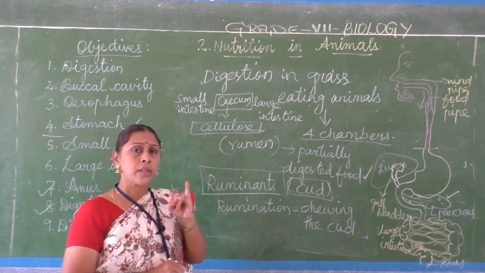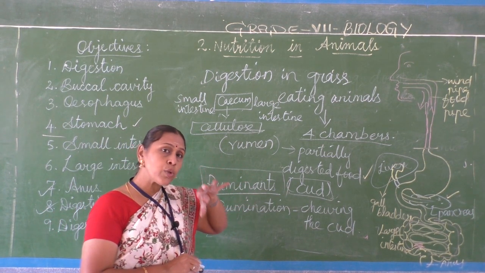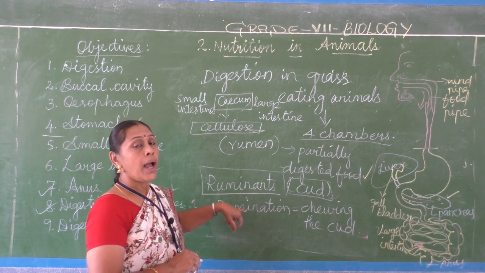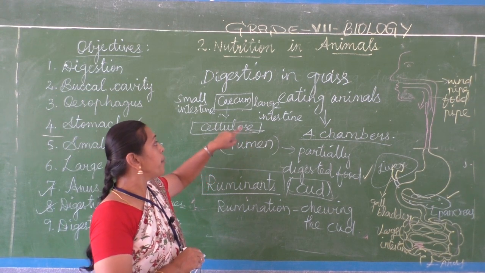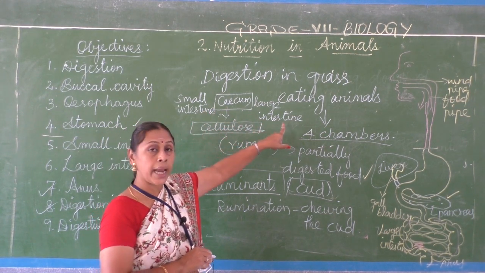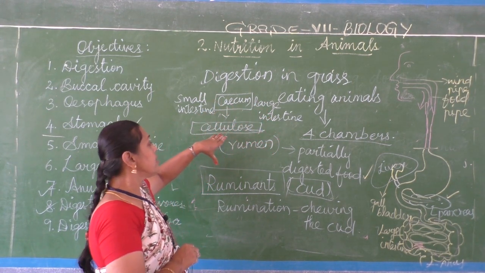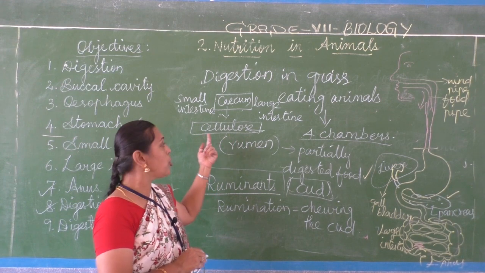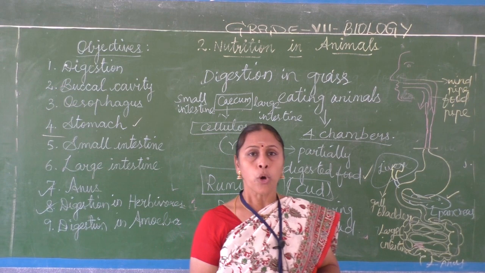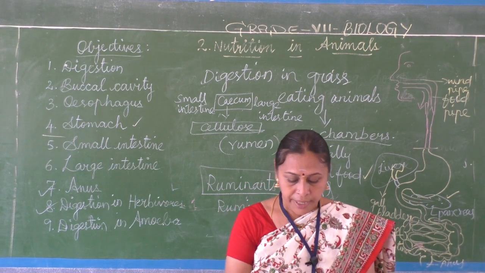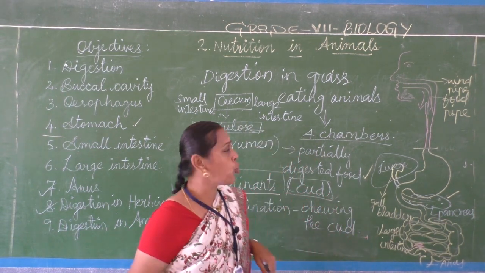Understand? So the process of chewing the cud is called rumination, and the animals which chew the cud are called ruminants. The cud is stored in a chamber called rumen, and there is a chamber called cecum in between the small intestine and large intestine, where that cellulose is digested. That cellulose is nothing but the carbohydrate present in grass. So are you all clear about this? So we studied about the human digestive system and digestion in herbivores.